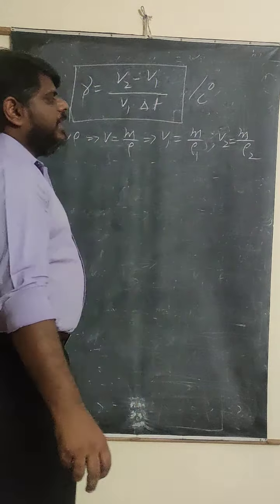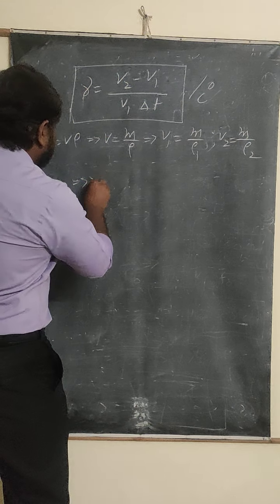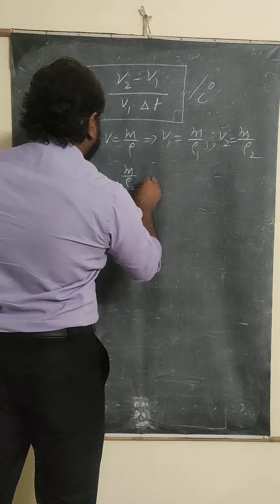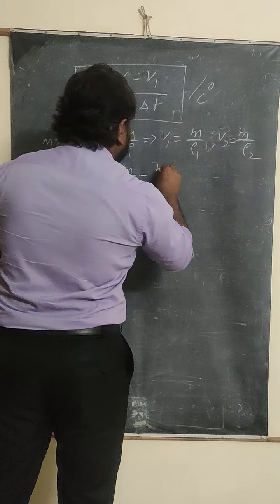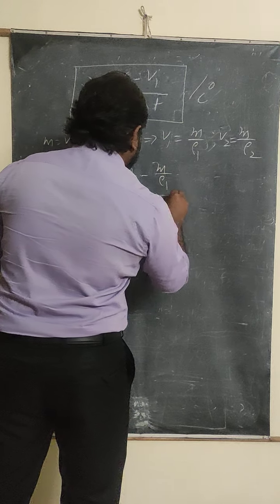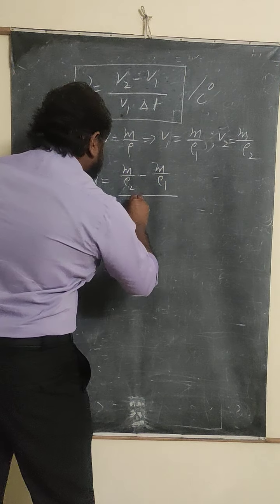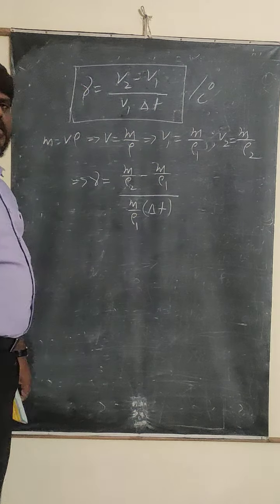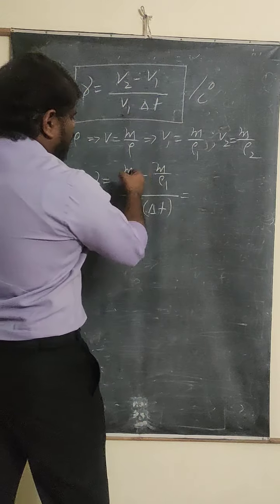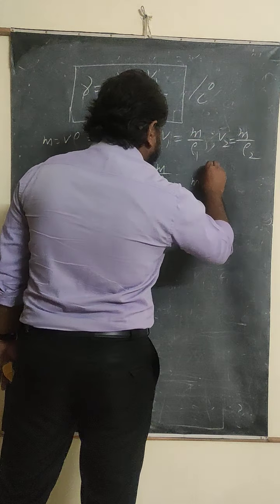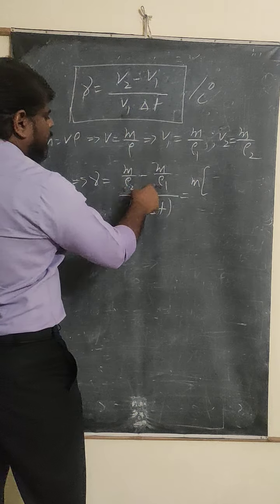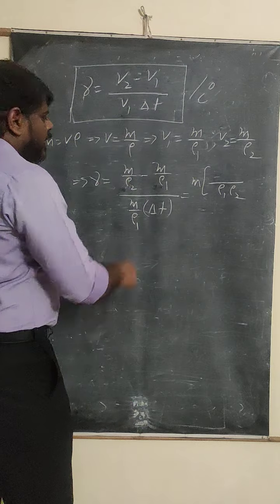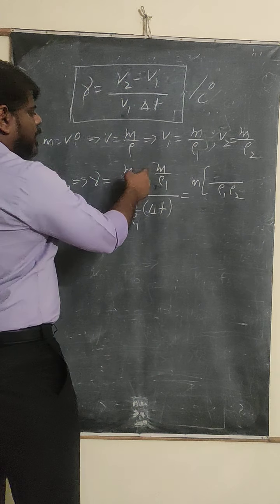Substitute these two values in the above equation. Then gamma is equals to, V2 means M by rho 2 minus V1 means M by rho 1, by V1 means M by rho 1, into delta T, the temperature difference. Okay, go on and simplify this equation. What will be taken as common? M will be taken as common. What is the denominator you are going to get? Rho 1, rho 2 will be the LCM. If rho 1, rho 2 is the LCM, it becomes rho 1 minus rho 2.